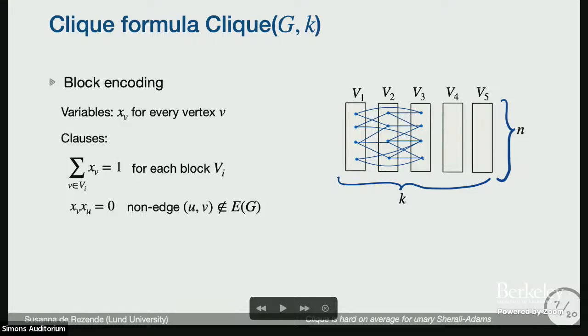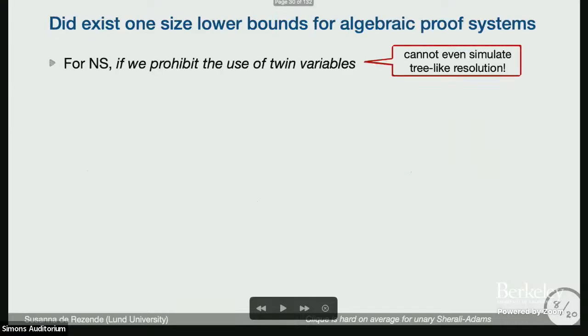Actually, there's one more n to the k lower bound, which is for an algebraic proof system. I didn't mention it because it's for a very restrictive system, no, still in SAS, if we do not allow the use of these negated variables. This is a very weak proof system, it can't even simulate tree-like resolution, there are exponential separations.